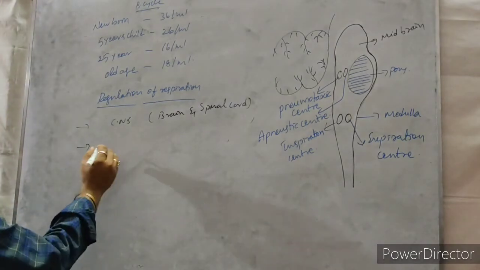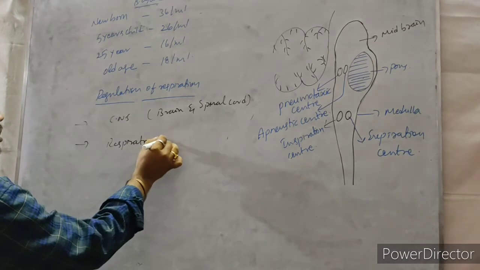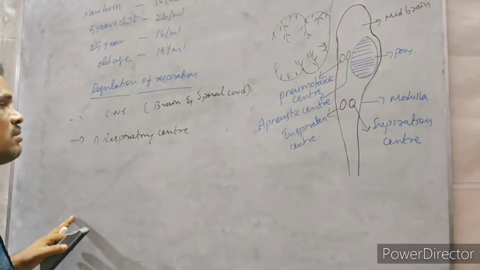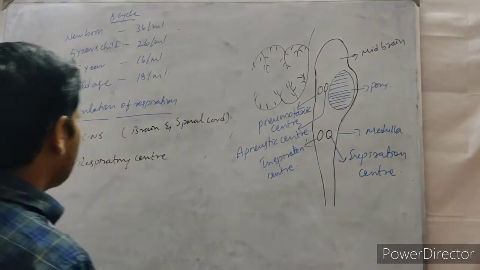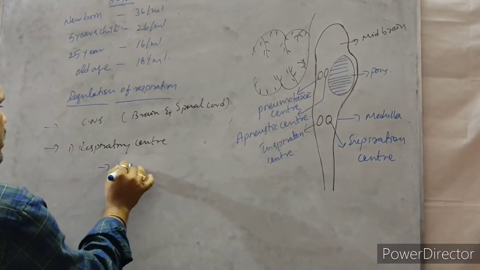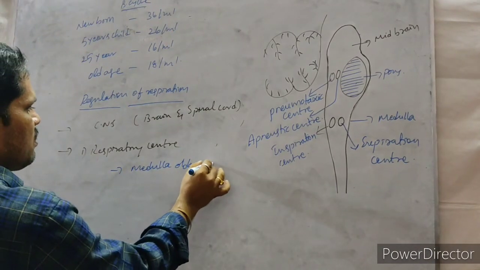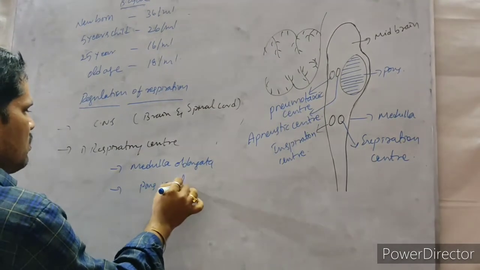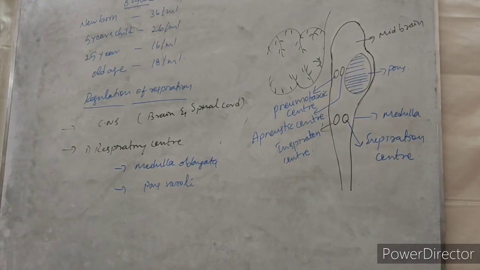First one is the respiratory center. Where is it located? Respiratory centers are located in medulla oblongata and pons varolii. These are the locations where we observe the respiratory center.